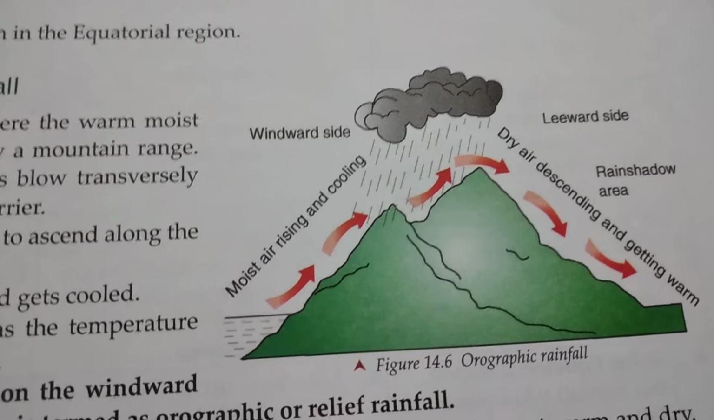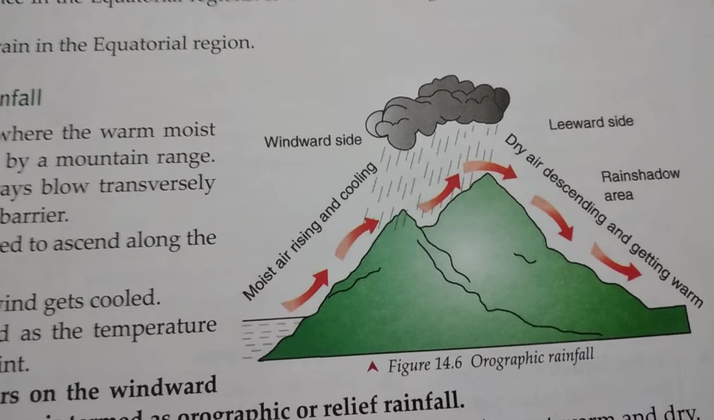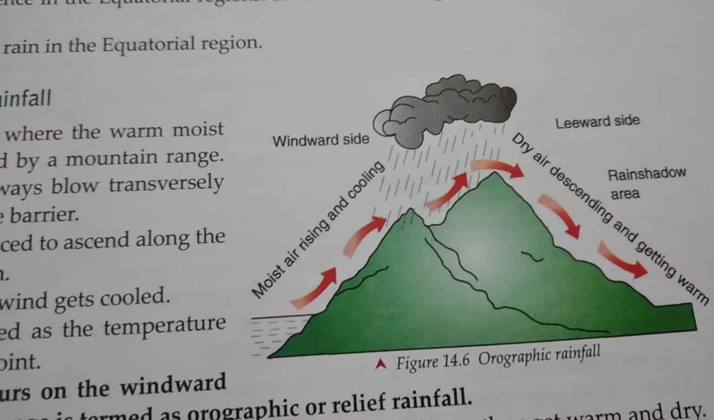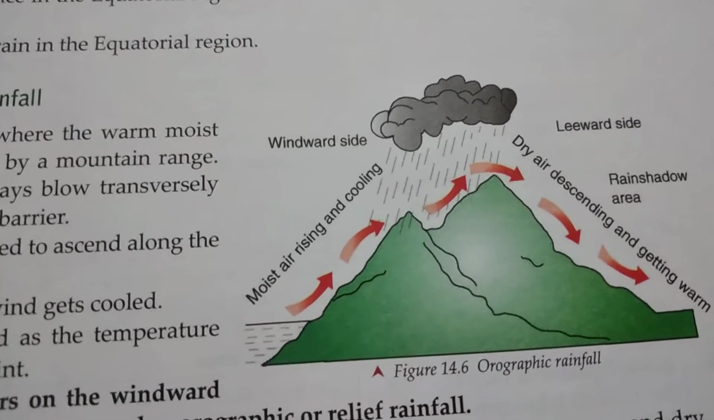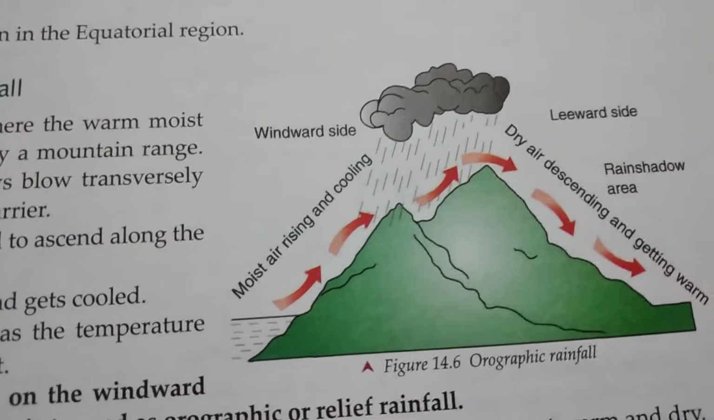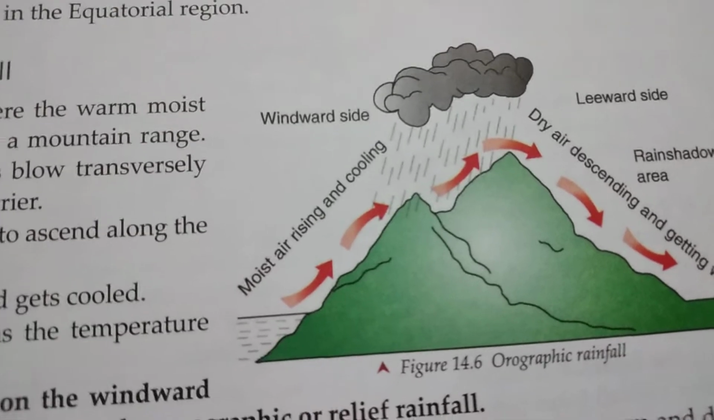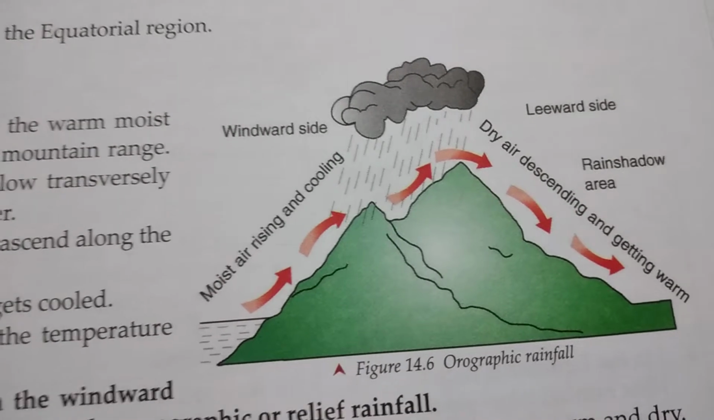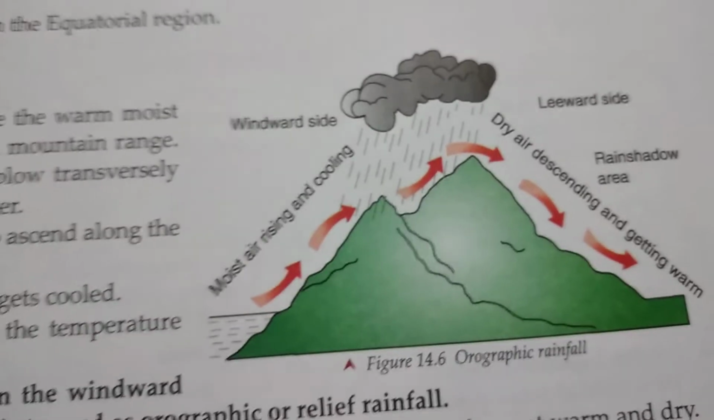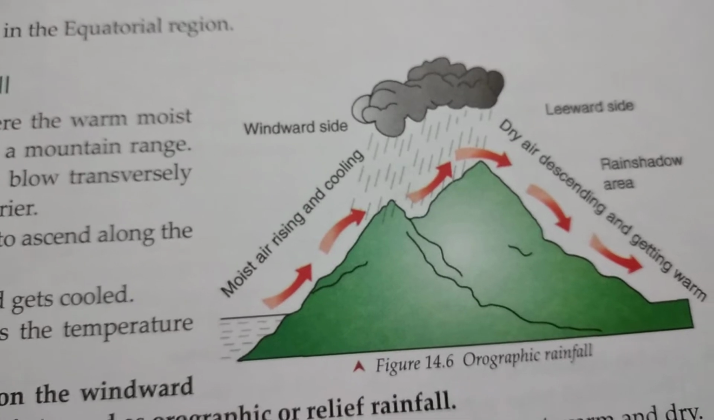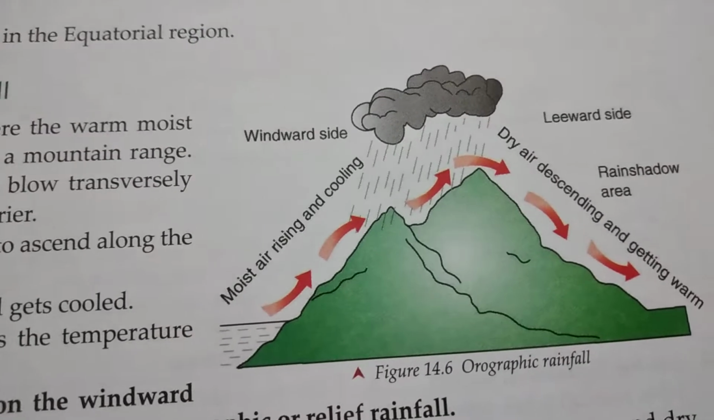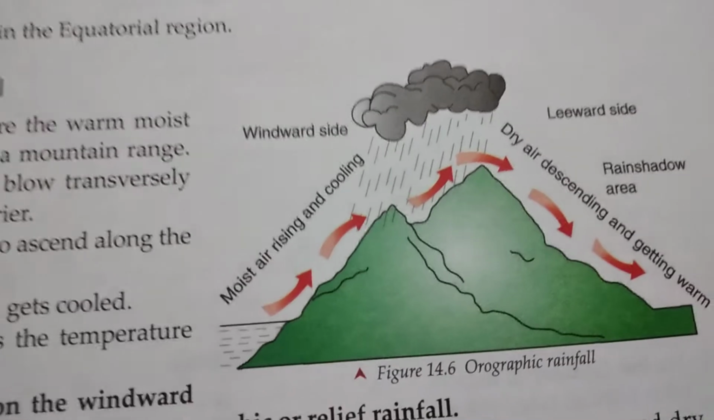Now the wind is unable to go to the other side. Now how will the wind proceed? The wind has to climb the mountain. As you see the arrows, children, the arrow is showing the movement of the wind. So as the wind starts climbing the mountain and goes to the upper layer of the atmosphere,